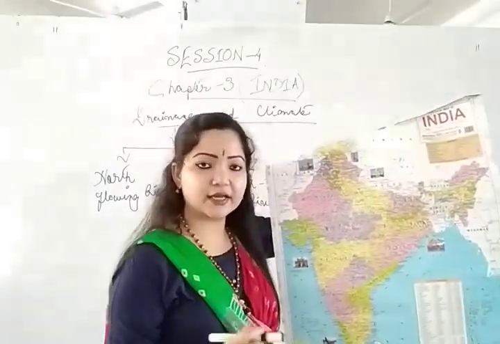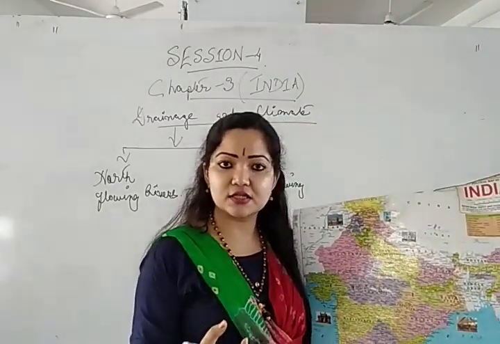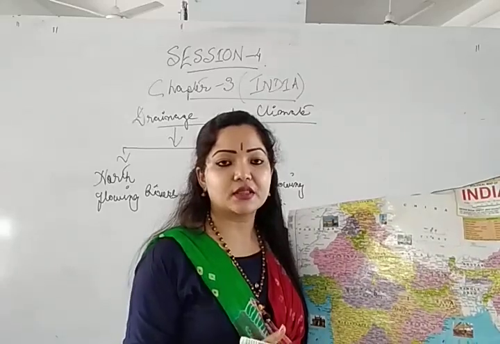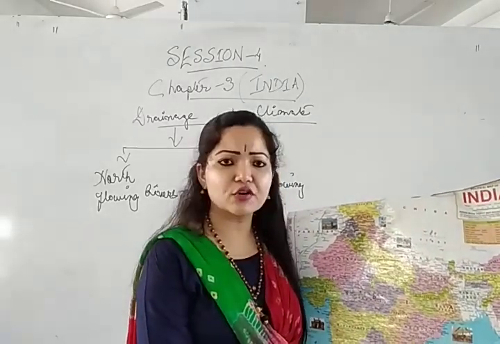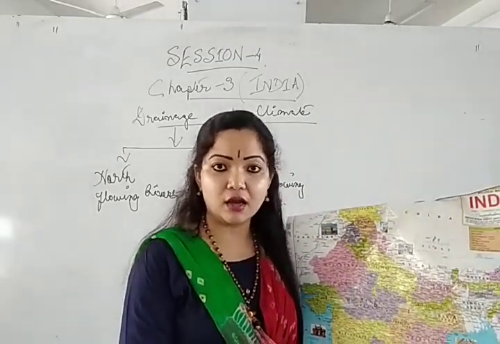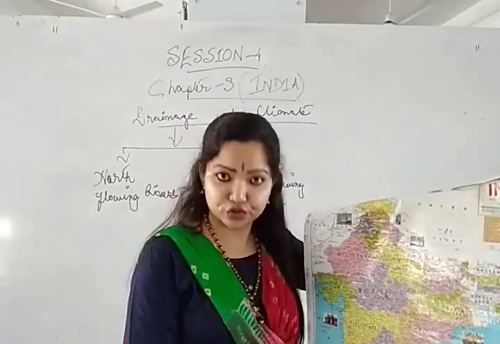Now what is Gondwana land? As I told you, when Gondwana land split and divided, at present we find South America extremely to the south, South Africa, not only South Africa but the entire part of Africa, Australia and New Zealand. Nowadays it is known as Oceania.